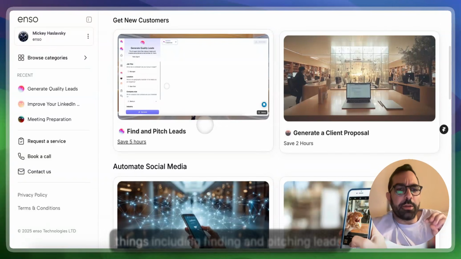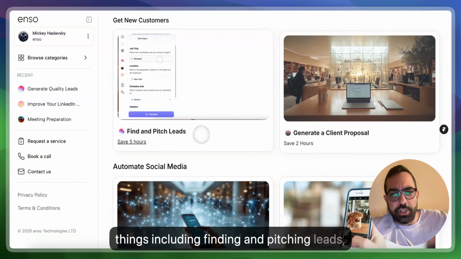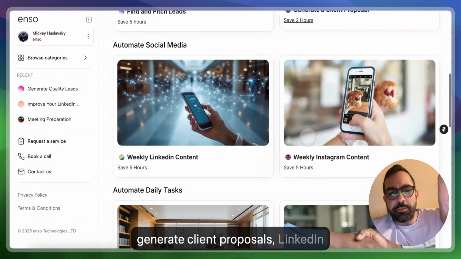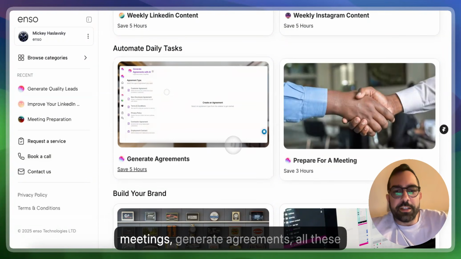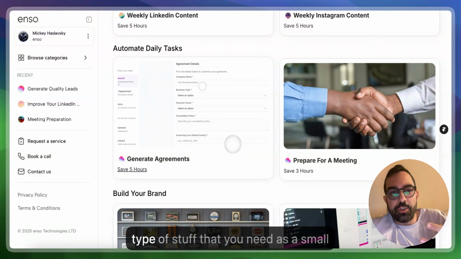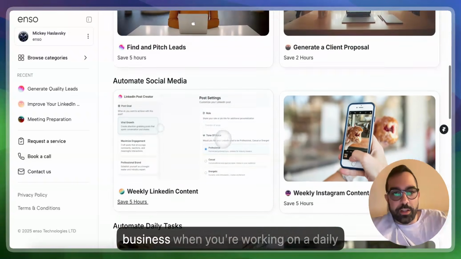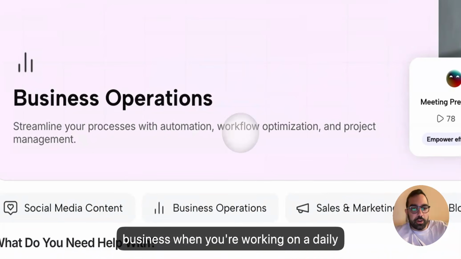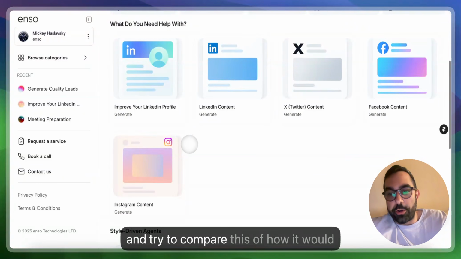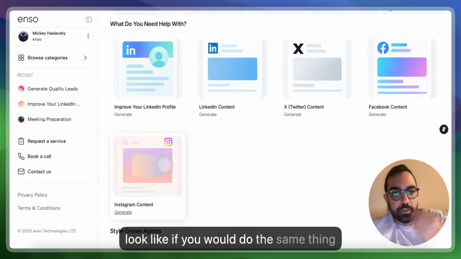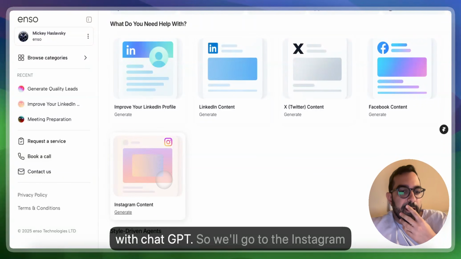You can do here many, many things, including finding and pitching leads, generate client proposals, LinkedIn content, Instagram content, prepare for meetings, generate agreements, all these type of stuff that you need as a small business when you're working on daily operations. So we can take one example and try to compare how it would look if you would do the same thing with ChatGPT.